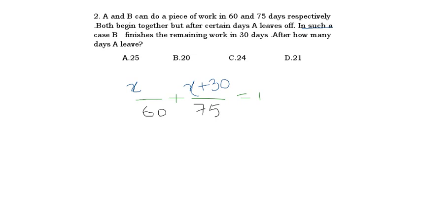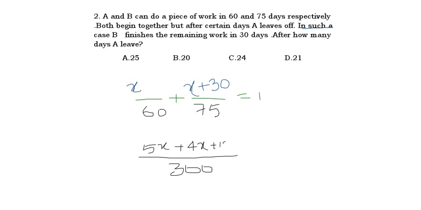This is the equation. LCM of 60 and 75 is what, friends? 300. Okay, with 60, with what number will 300 be obtained? 5. 5 times 60 is 300. You know that. Multiply with the numerator: 5 into x, 5x, plus with 75, with what number will it be 300? Multiplied by 4. 4x plus 4 times 30 is what?